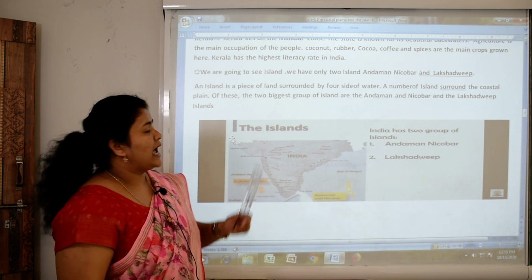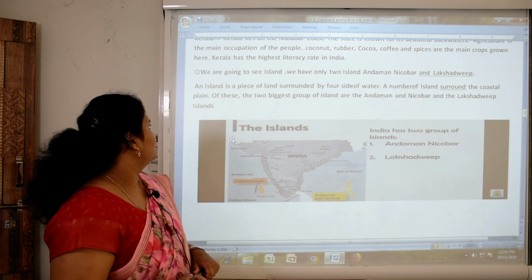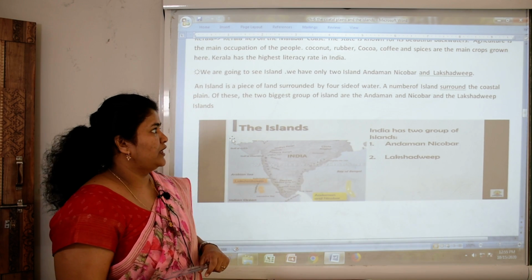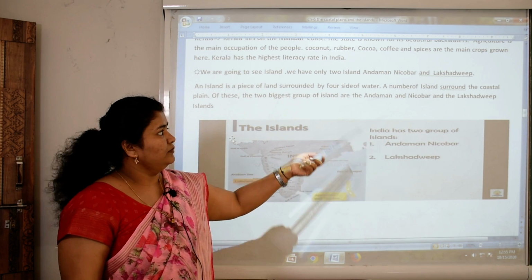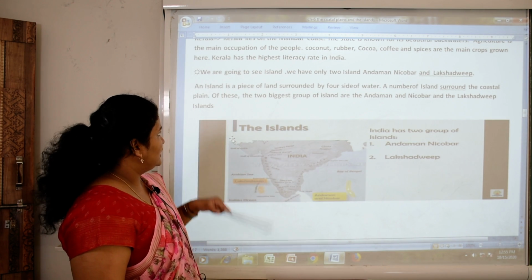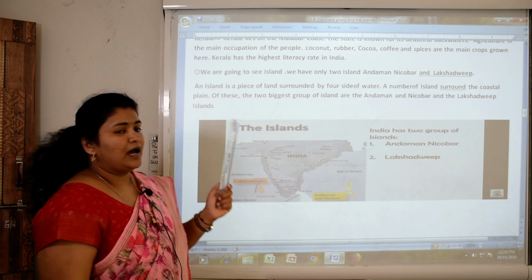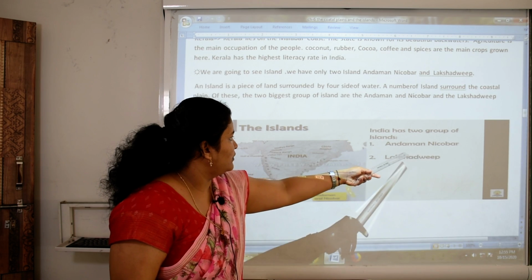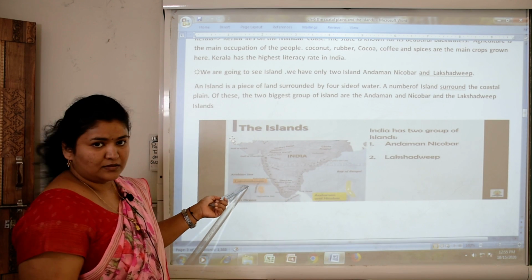Now we are going to see islands. Okay. We have only two island groups, Andaman and Nicobar and Lakshadweep. An island is a piece of land surrounded by water on all four sides. A number of islands surround the coastal plains. Of these, the two biggest groups of islands are the Andaman and Nicobar and Lakshadweep Islands. You can see here, India has two groups of islands, Andaman and Nicobar in this area, and Lakshadweep here.